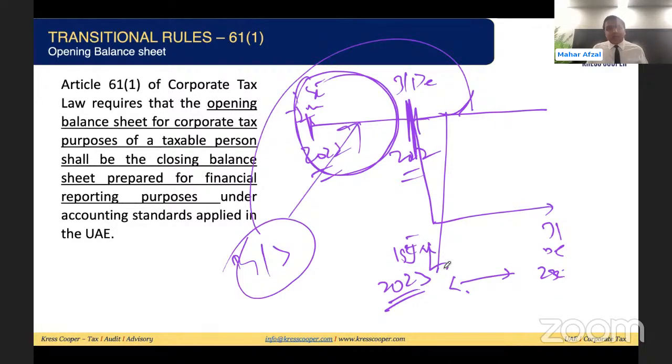I think this is very clear: all businesses need to prepare the financial statement before going into the tax world, and they need to prepare it based upon the respective accounting principles. We know the requirement of the law for up to 3 million and more than 3 million; that we'll discuss in detail next.